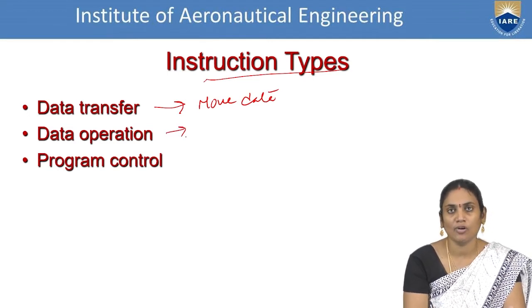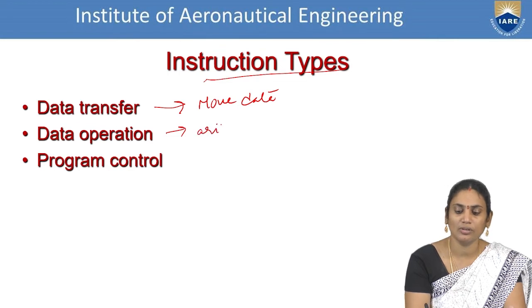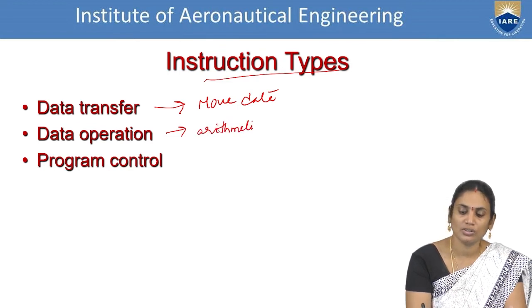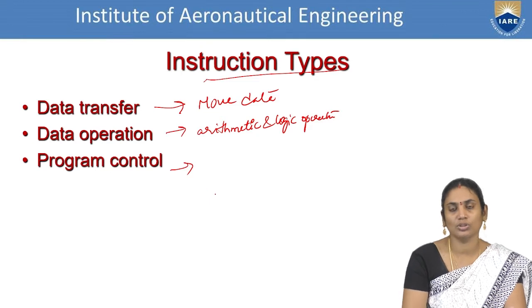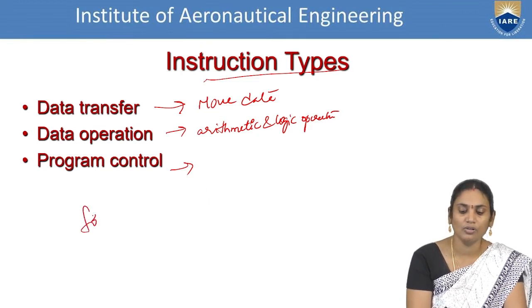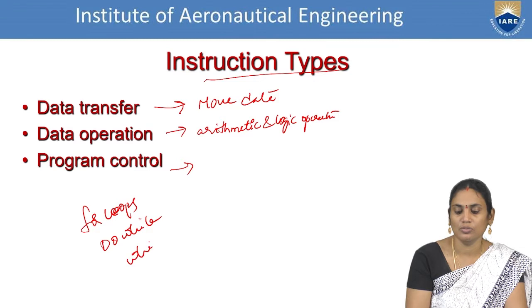Second one is data operations. That means arithmetic or logic operations. Next one is program control. So what is a program? How you are controlling. For example, you are writing for loops, do while loops, while loops.